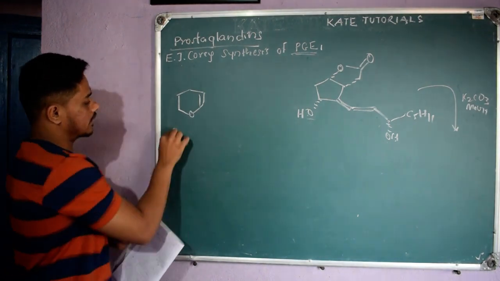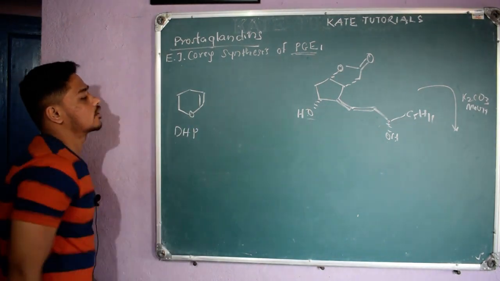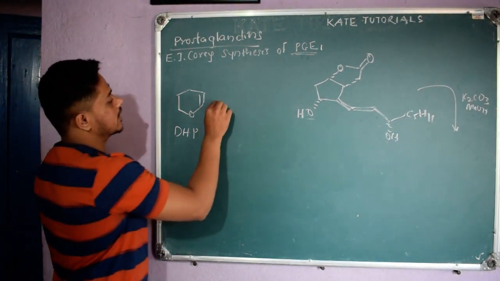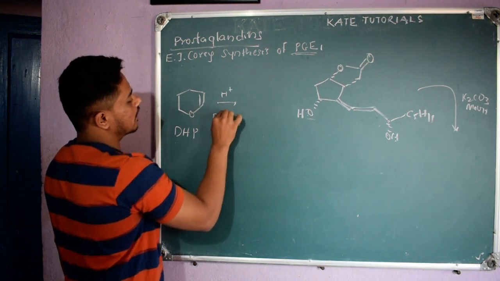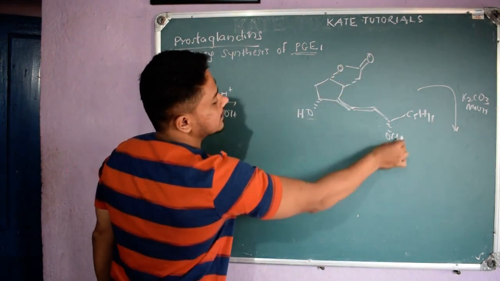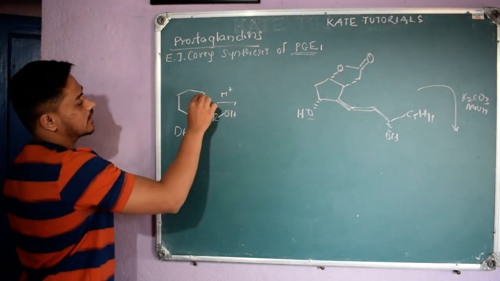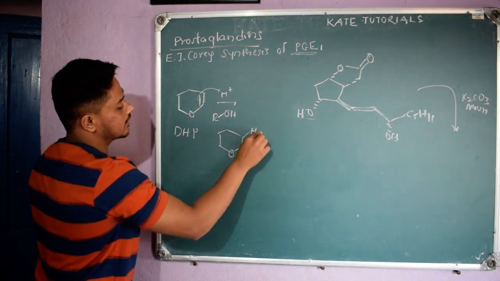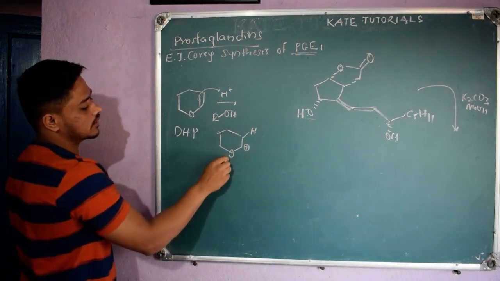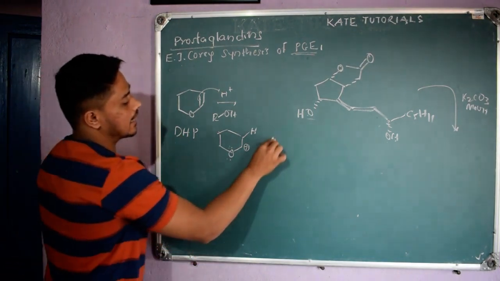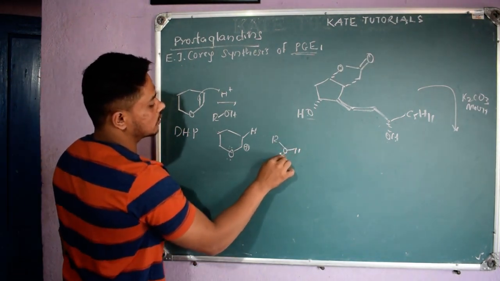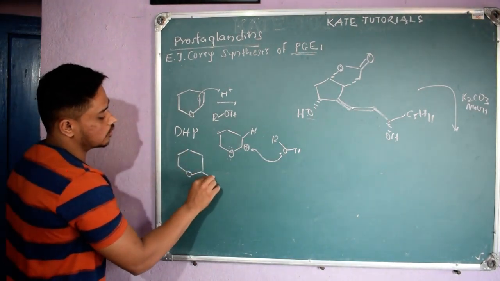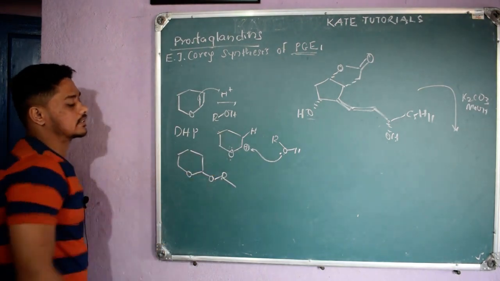This we call DHP, dihydropyran. In the presence of acid, if I have any alcohol group, like this OH and this also OH, what happens? The H plus will attack this alkene and I'll get this kind of structure. H attacked here and this carbon gets a positive charge. That positive charge is stabilized by the lone pairs of this oxygen, and the alcohol group will attack this carbocation and form this compound with OR. The hydrogen I am not going to show.